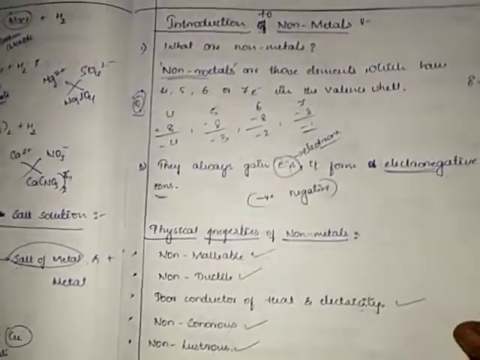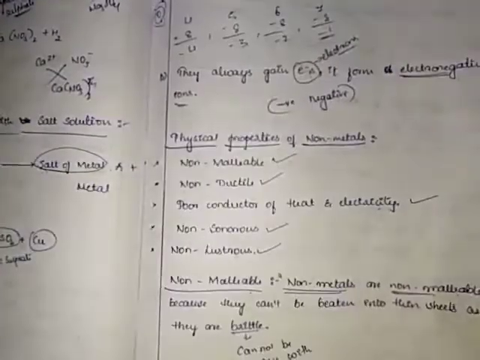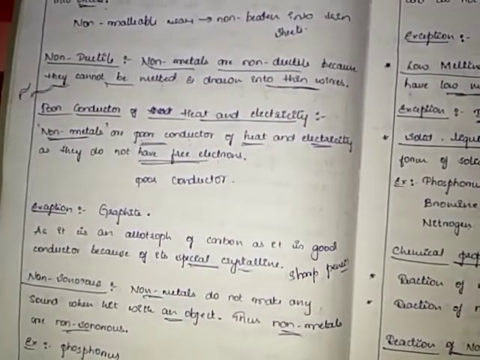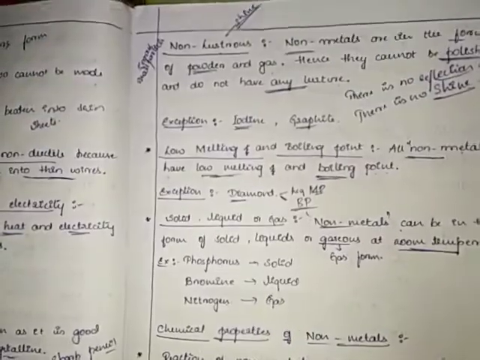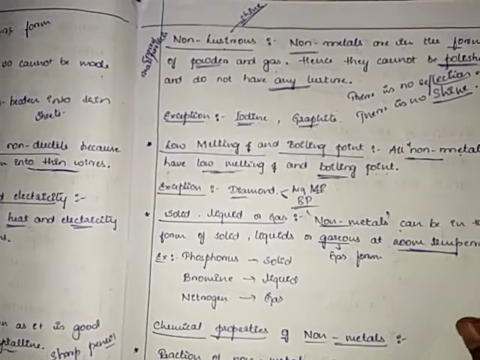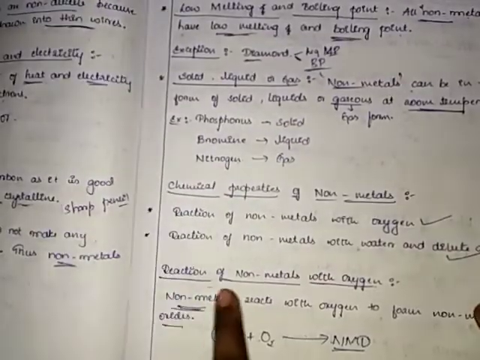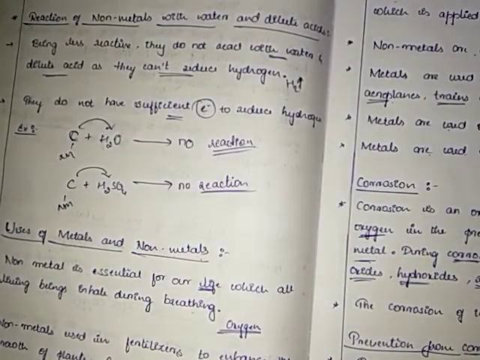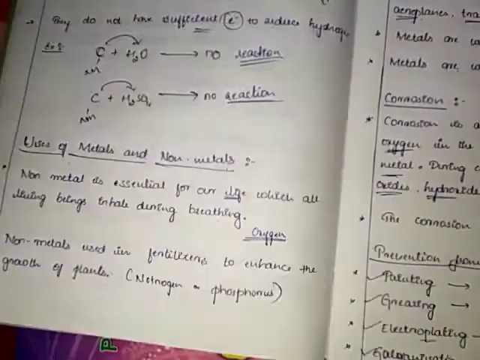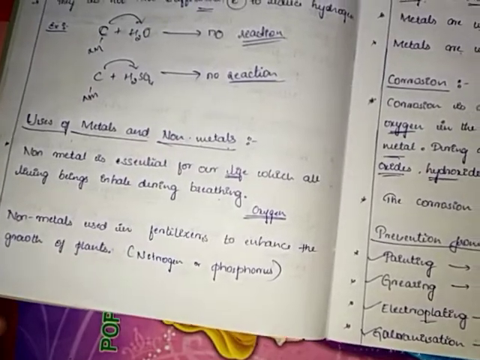Then we have learned introduction to non-metals. Physical properties of non-metals, that is non-malleable, non-ductile, poor conductor of heat and electricity, non-sonorous, non-lustrous, low melting and boiling point, solid, liquid or gas, we have learned. Then chemical properties of non-metals also. Then reactions of non-metals with oxygen, with water and dilute acids. Then lastly we have learned the uses of metals and non-metals.